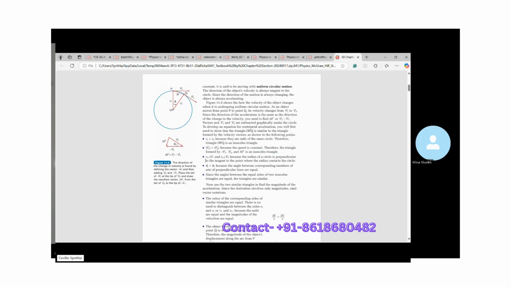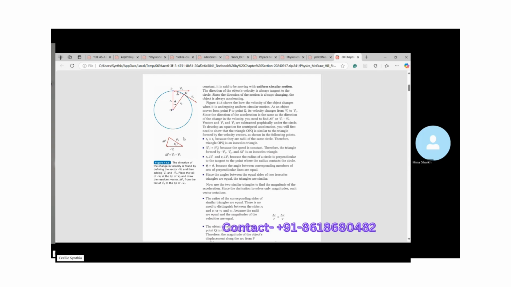Now they're saying R1 is perpendicular to V1 because V1 is the tangent drawn at this point. Tangent is perpendicular to the radius. Similarly, R2 is perpendicular to V2 because V2 is the tangent drawn at point Q, right?